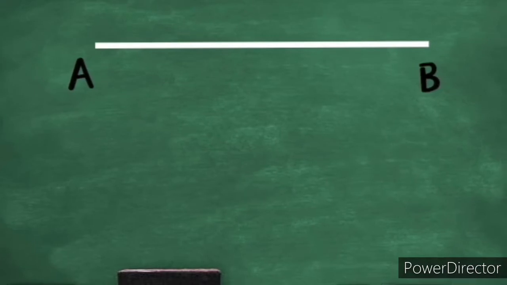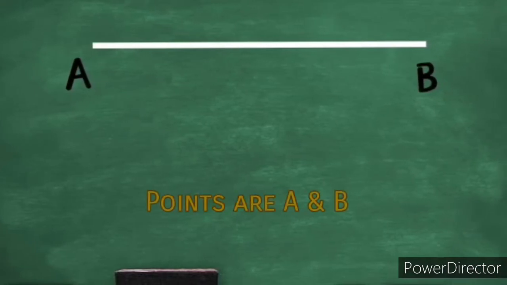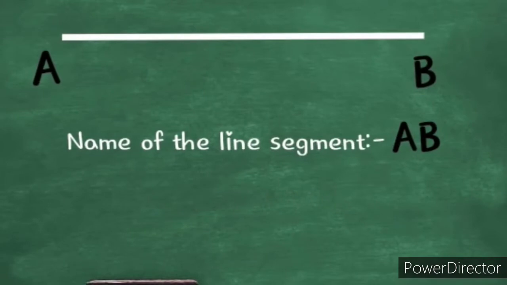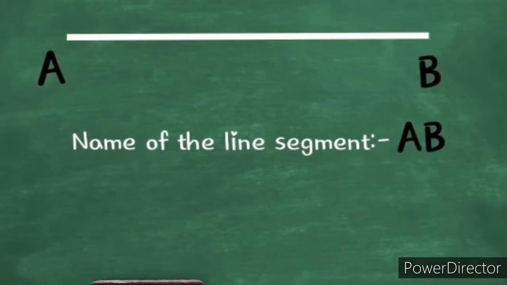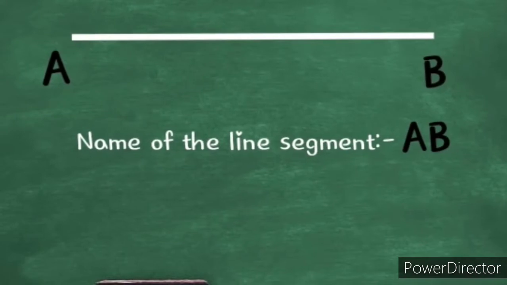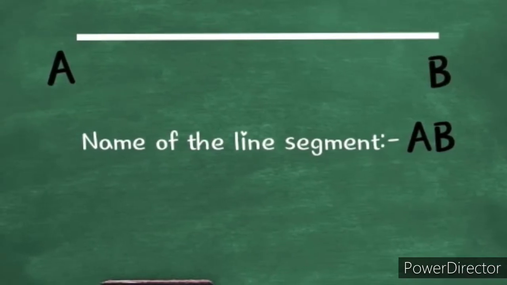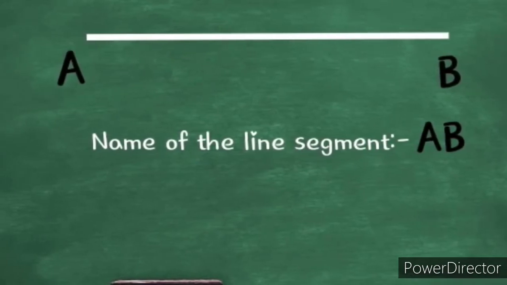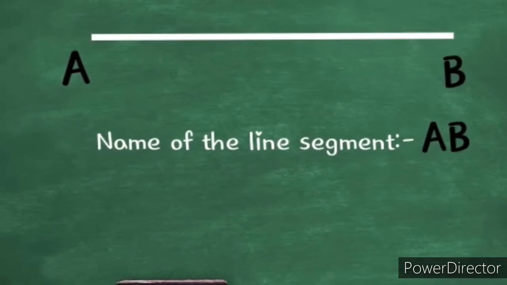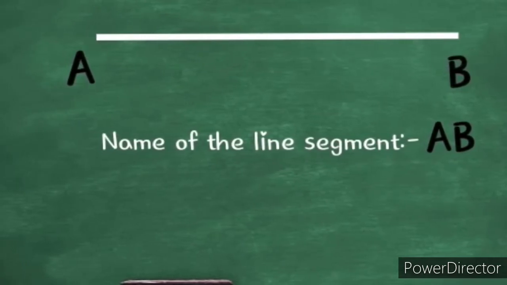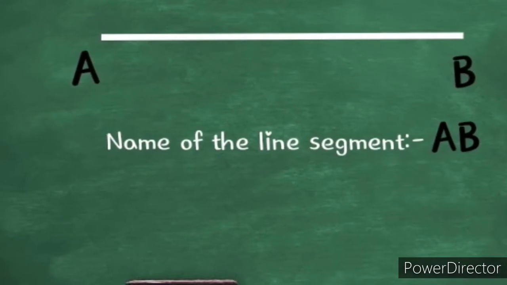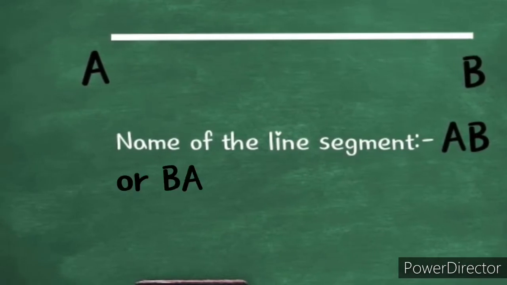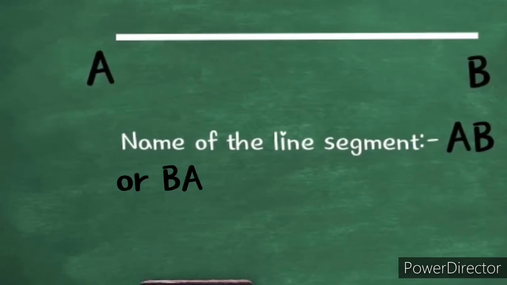Yes, the points are A and B. If you ask me from where it has started and where it has ended, that means the starting point and the ending point, I can say there is no fixed starting point or ending point. Maybe A is the starting point and B is the ending point, and maybe B is the starting point and A is the ending point. So we can name the line segment AB.